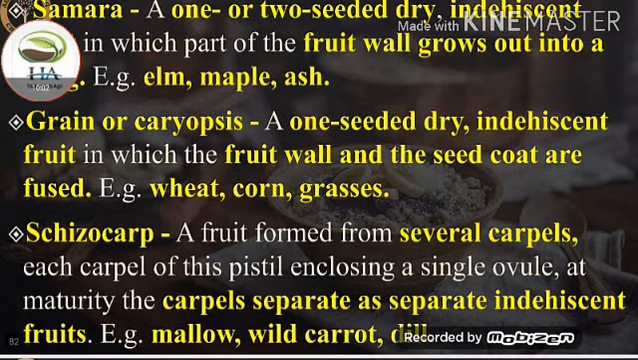Next is schizocarp, a fruit formed from several carpels, each carpel of this pistil enclosing a single ovule at maturity. The carpels separate as indehiscent fruits. Examples of this are mallow, wild carrot, and dill.